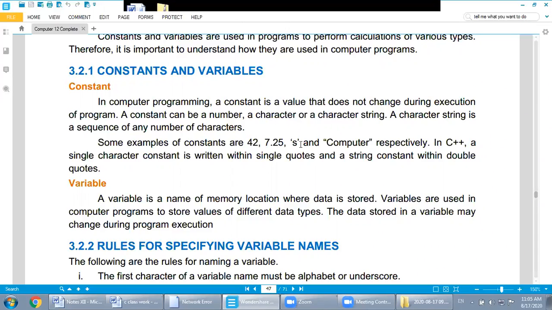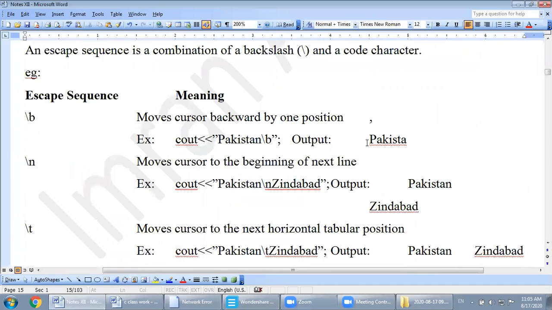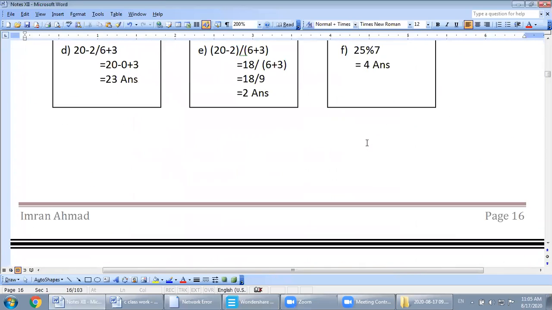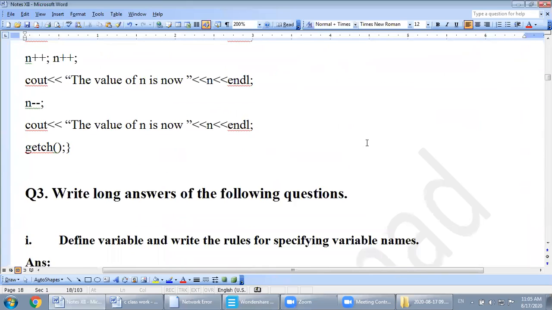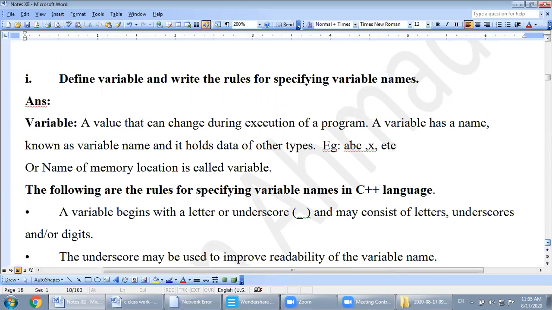Today we will discuss the rules of specifying variable names. What are the rules to define a variable name? This is the long question of the same chapter, chapter number 3, long question number 1. We will discuss this long question over here. Watch here: define variable and write the rules for specifying a variable name. This is the exercise long question number 1.